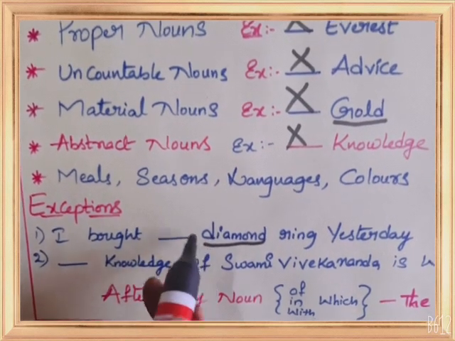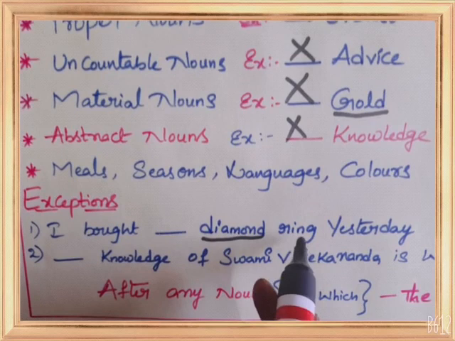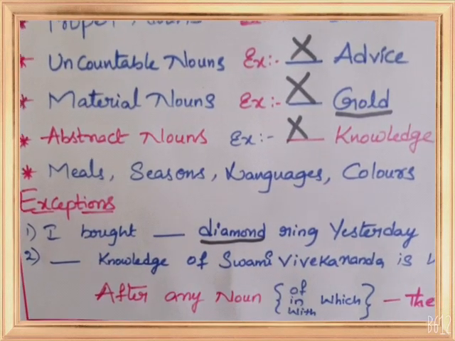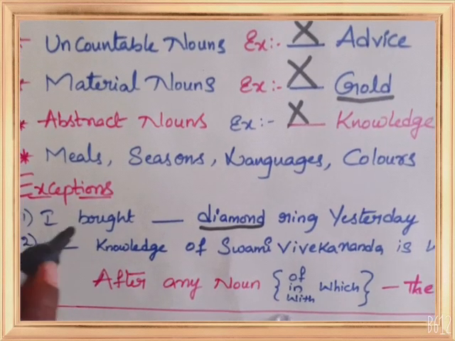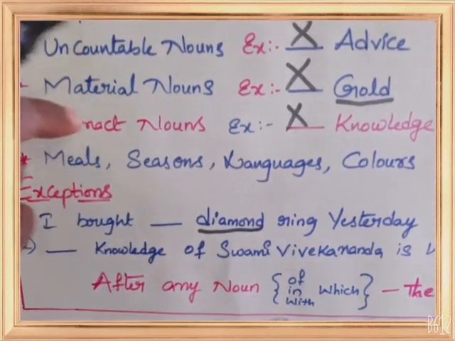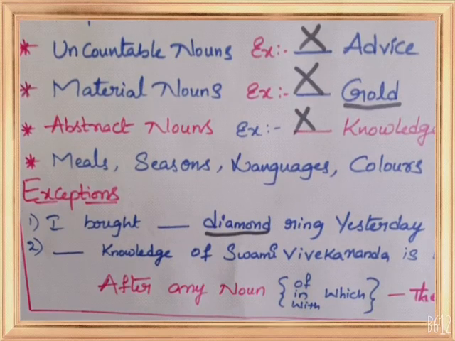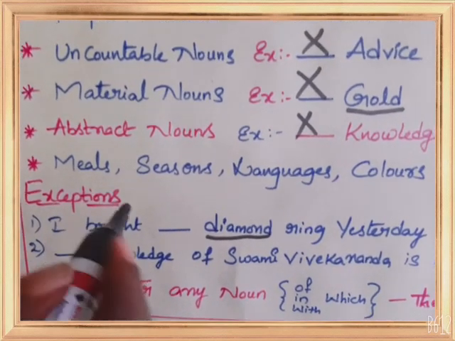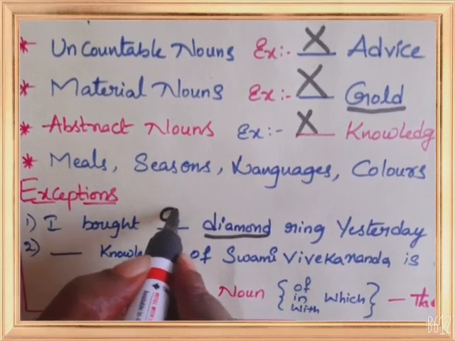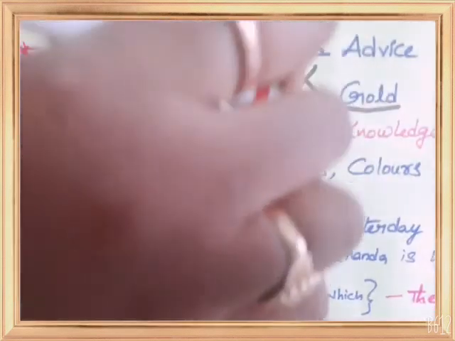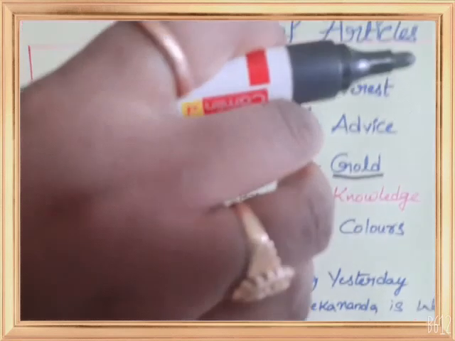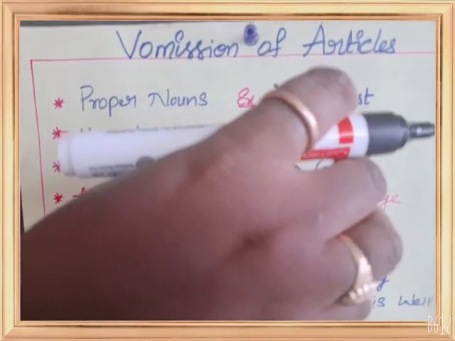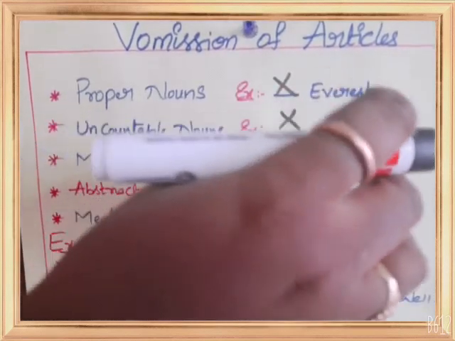Because the diamond is used as a thing. How is it used? It is used in a ring. So when the material is used in a thing or used as a thing, then we can use an article. Here a. But while writing only as a metal or as a material, we should not use an article, like gold is precious.